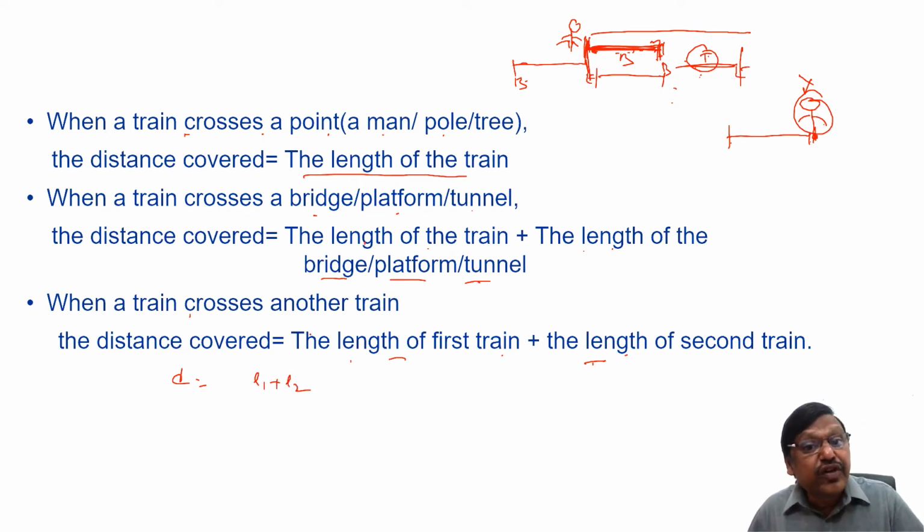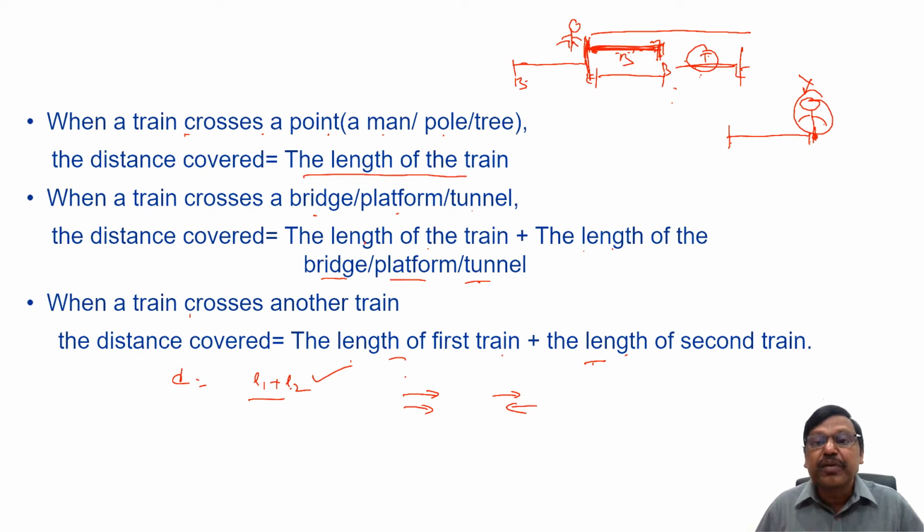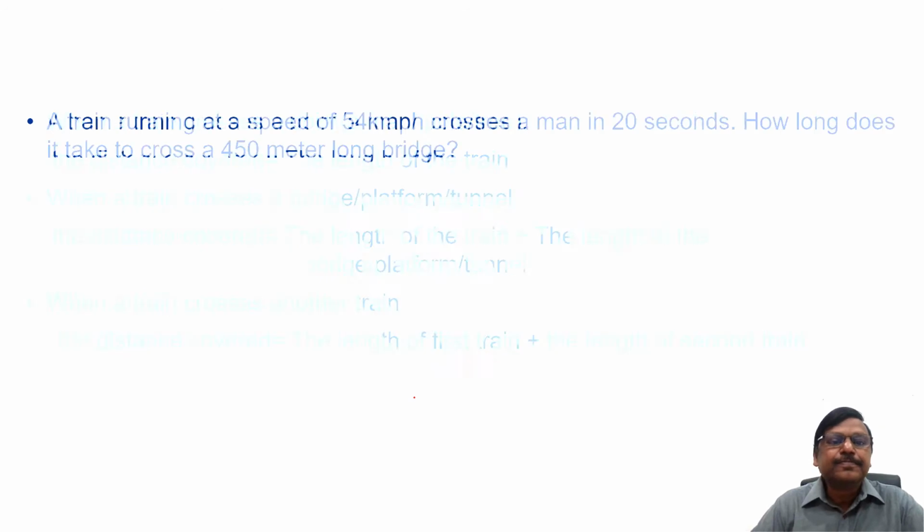Whether the other train is moving, and in what direction it is moving, they are required only to write the relative speed, which we discussed in the previous concept, but not to write the distance. Distance is fixed, whether they go in the same direction or opposite direction, and whether the other train is moving or not moving. So please remember, all that is required is only to write the speed, not the distance. These are the key points on trains questions. Now let us discuss a couple of examples on trains.